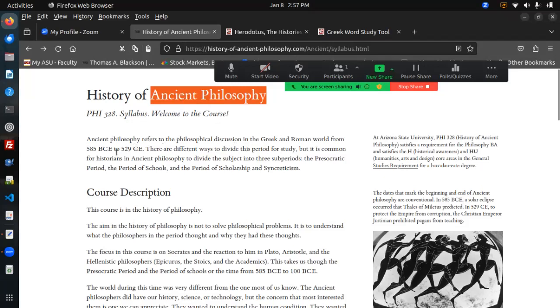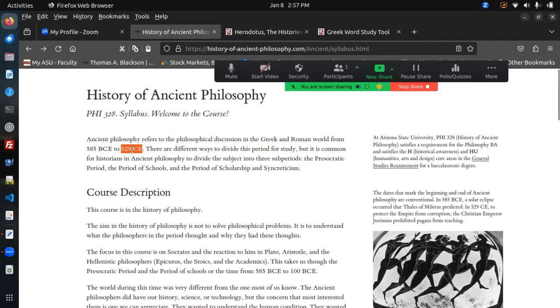And the traditional dates here are 585 BCE for the starting point of this ancient philosophical discussion, and roughly 1,000 years later, it comes to an end in 529 CE, right? Common Era.